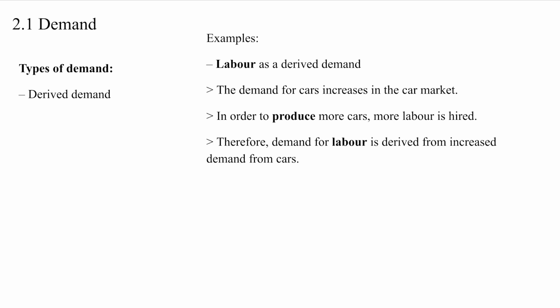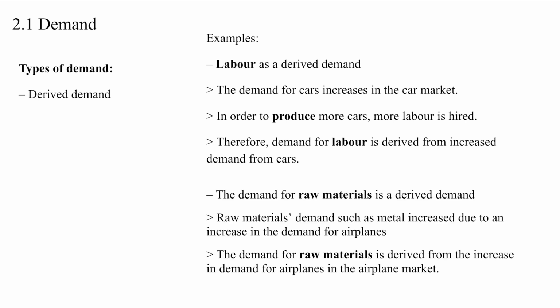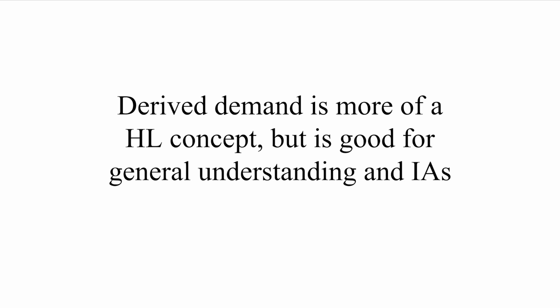Another example is labor as a derived demand. Imagine this scenario. The demand for cars increases in the car market, and in order to produce more cars, more labor is hired. Therefore, demand for labor is derived from increased demand from cars. Another common example of a derived demand is raw materials. As raw materials are often used in the production of goods and services, as the demand for airplanes increases, the demand for raw materials will increase as well. Although derived demand is more of a HR concept, it is also good for general understanding and your internal assessment.